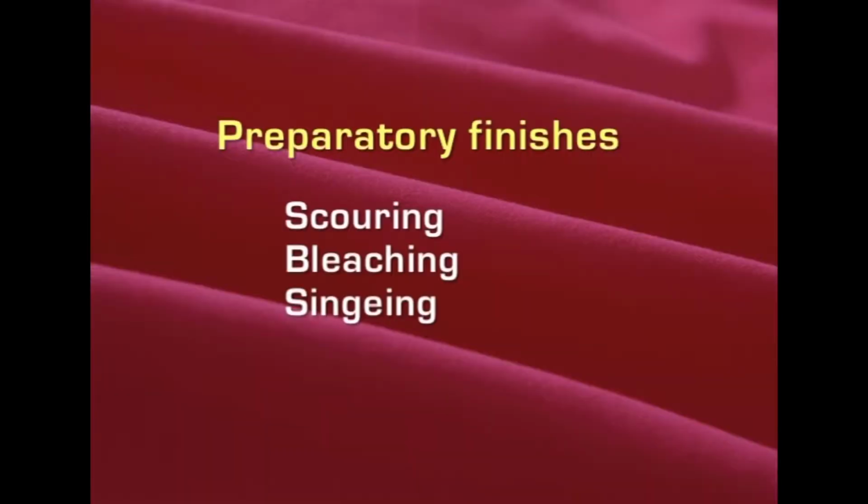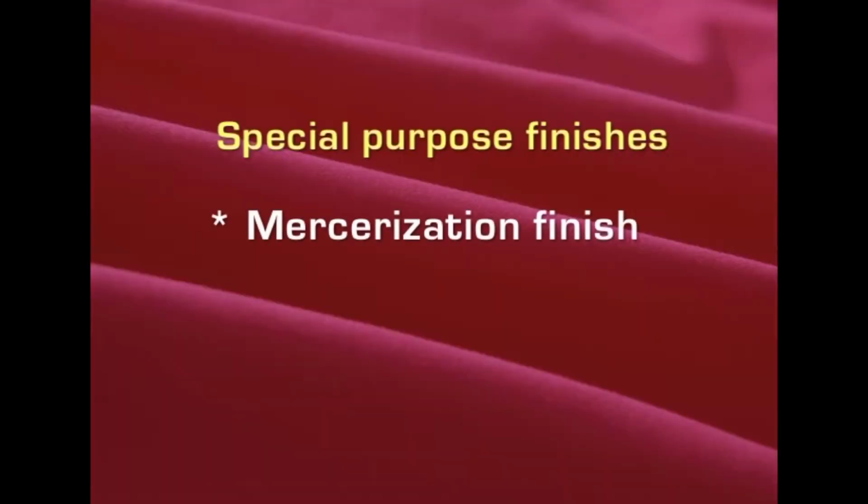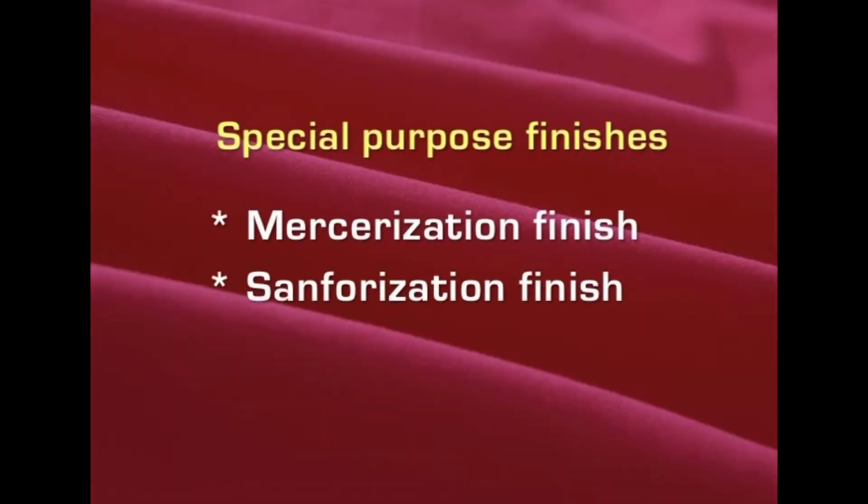So among these routine finishes, scouring is to remove all the impurities, bleaching is to produce a good white color, and singeing is to remove the protruding fibers, so that the fabric is ready for taking up the other finishes, which are going to be special finishes for cotton fabric. When you take cotton fabric, there are two important finishes that are given. One is the mercerization finish, and another one is the sanforization finish.